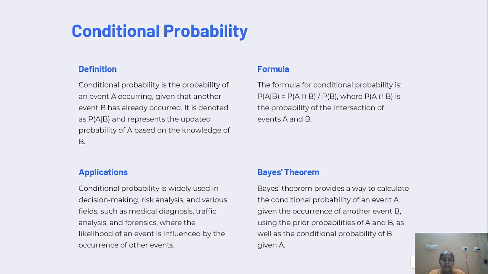Bayes theorem. Bayes theorem provides a way to calculate the conditional probability of an event A given the occurrence of another event B using the prior probabilities of A and B as well as the conditional probability of B given A.